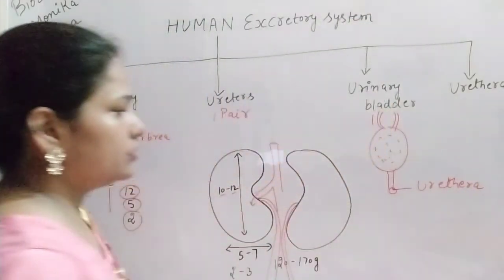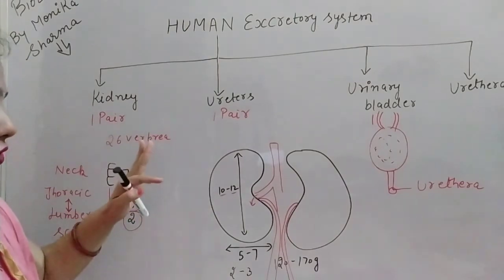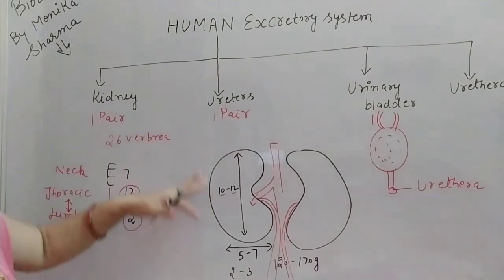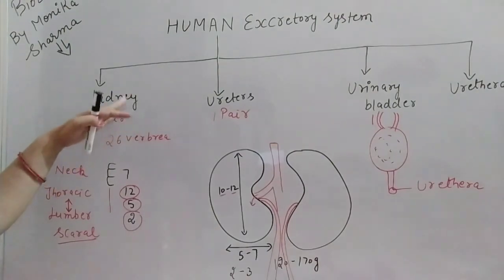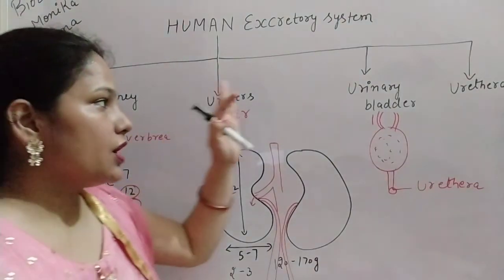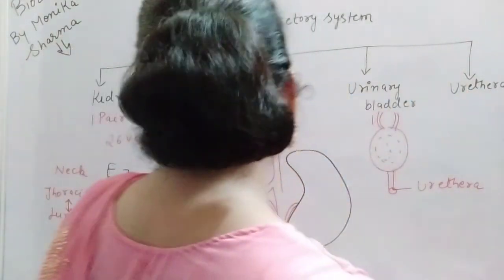We will discuss the detailed diagram of the excretory system also. Just for the introduction, the human excretory system consists of one pair of kidneys, one pair of ureters, the urinary bladder and the urethra.